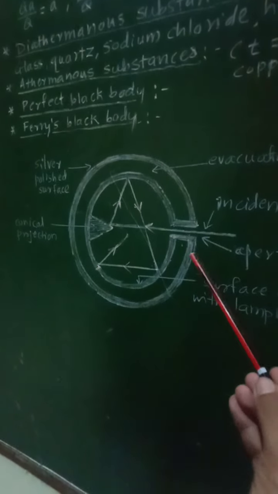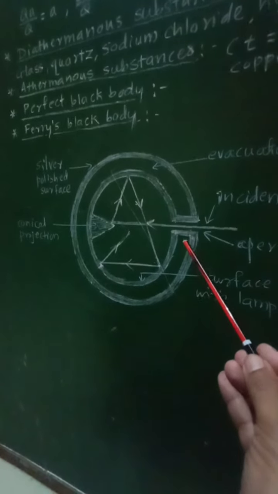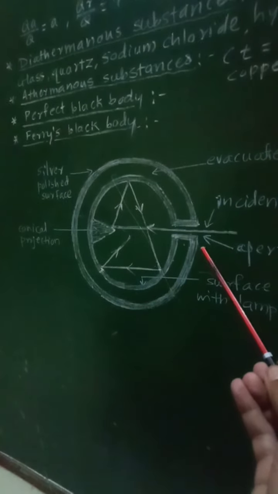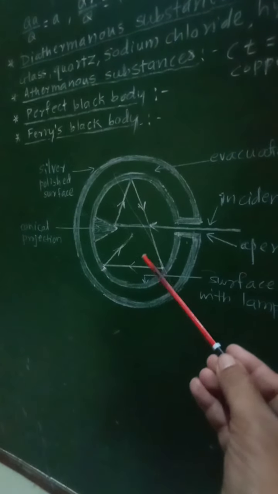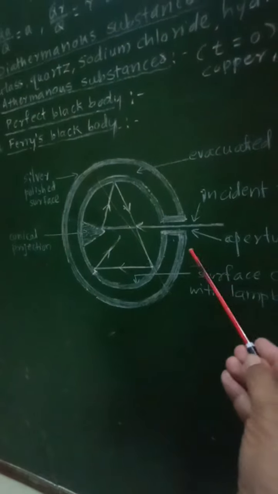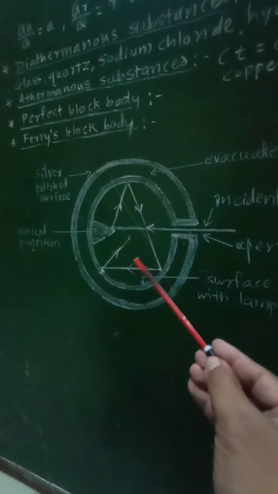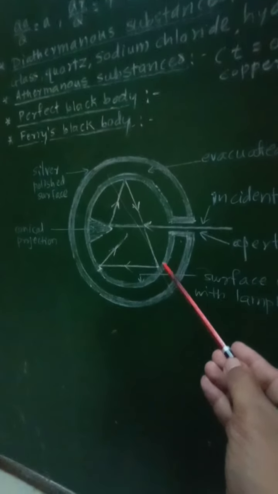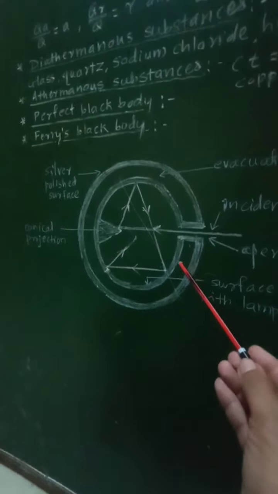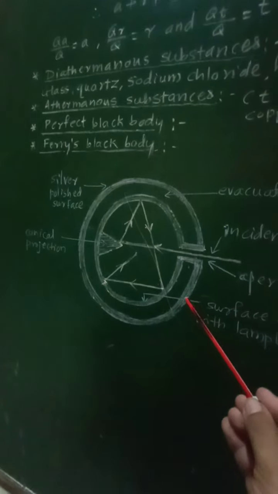So the effective area of the aperture is very small, and no radiation escapes through it after entering the sphere. As all the incident radiation entering the sphere is absorbed, the small hole of the hollow sphere acts as the perfect black body.